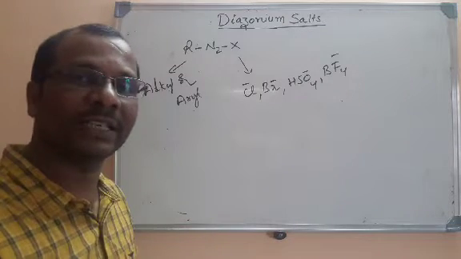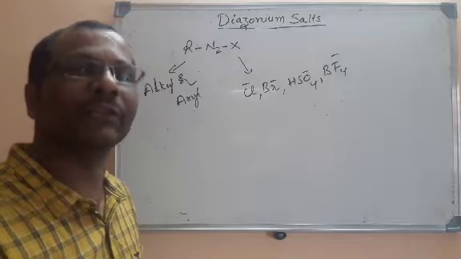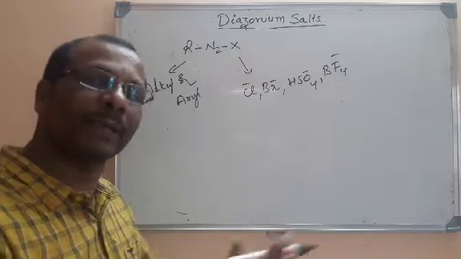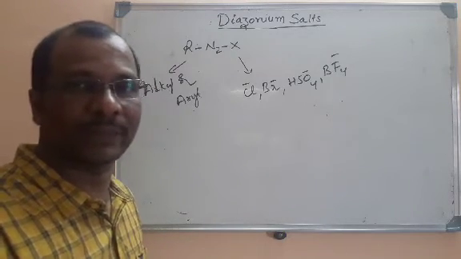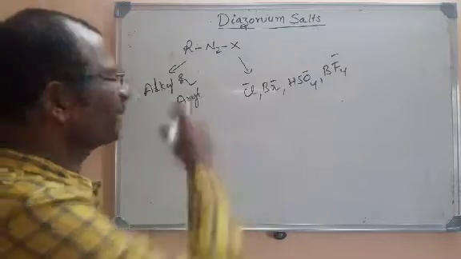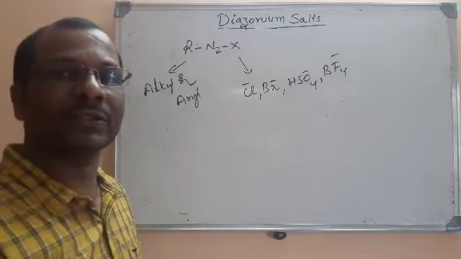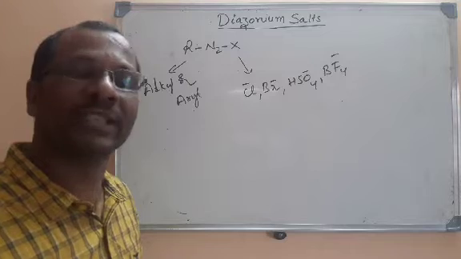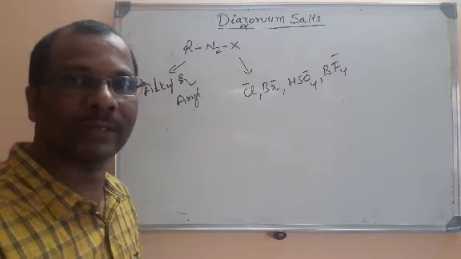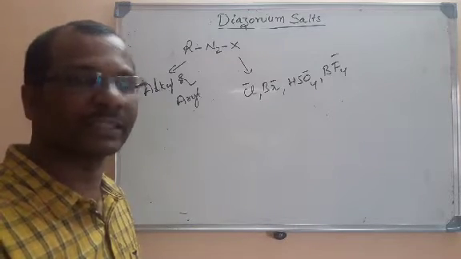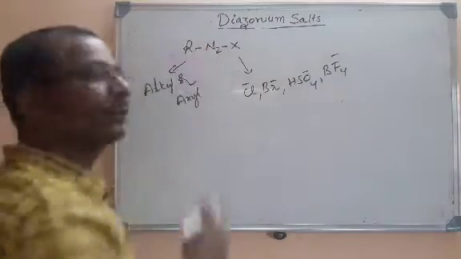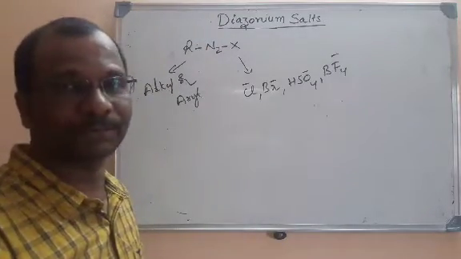So the aliphatic diazonium salts are very unstable, so they will be immediately converted into other products. In the same way, aromatic ones are also unstable but relatively more stable than the aliphatic diazonium salts. That is why preferably we take aryl groups here.